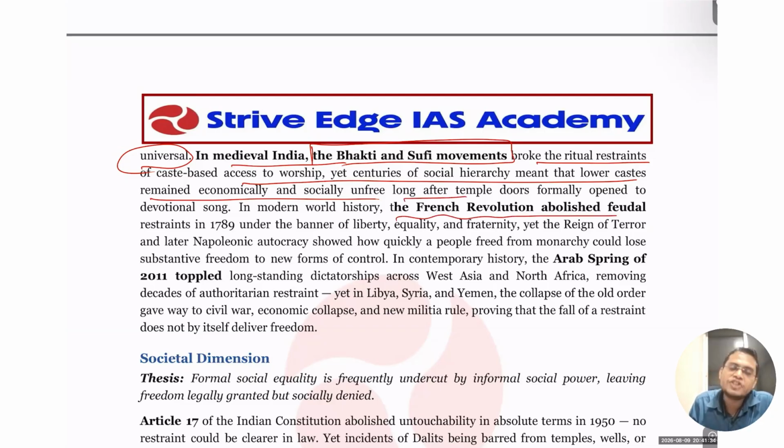The same thing happened with the French Revolution. I think you know about the French Revolution. They abolished the feudal system and the monarchy, and gradually formed the republic also. All these things basically removed the restraint, but did not develop the democratic capability of the people. That is what led to the rise of Napoleon, and Napoleon became very autocratic, and again they faced all sorts of chaos.